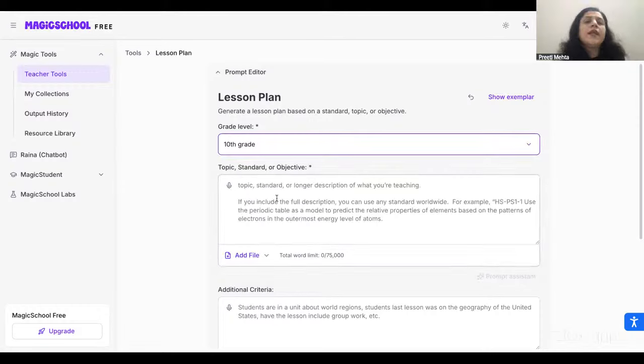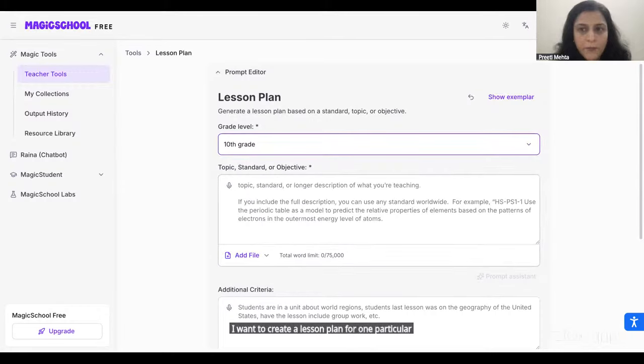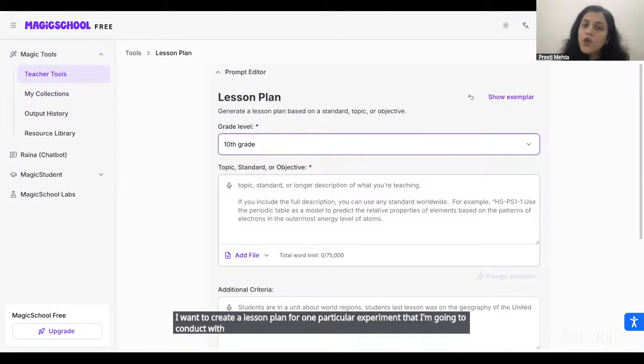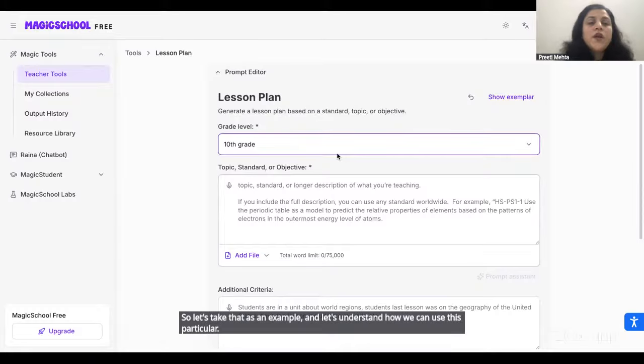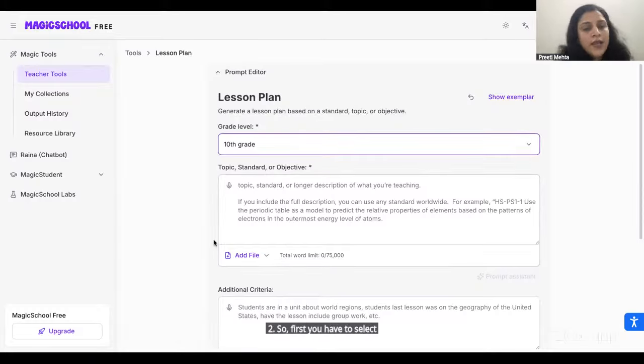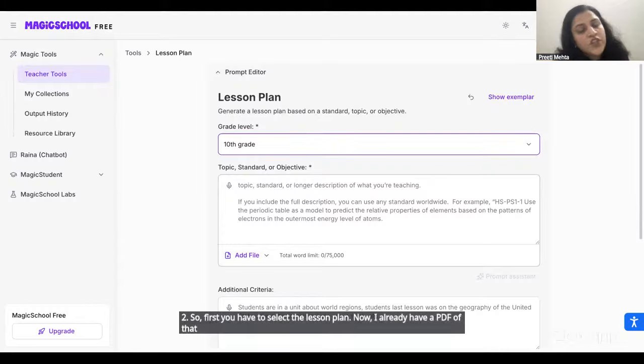I want to create a lesson plan for one particular experiment that I'm going to conduct with my student. So let's take that as an example, and let's understand how we can use this particular tool. First you have to select the lesson plan. Now I already have a PDF of that chapter for which I'm looking to.